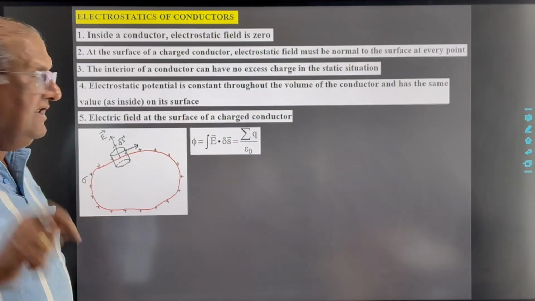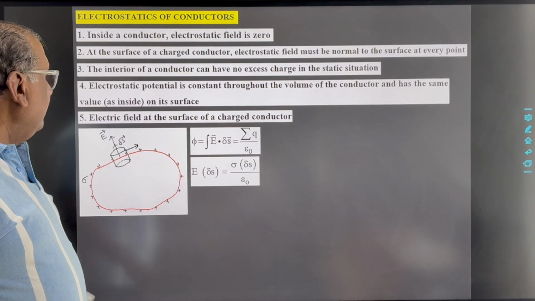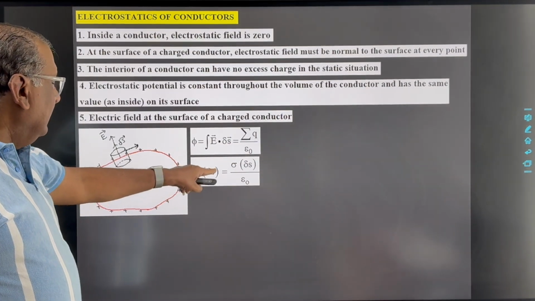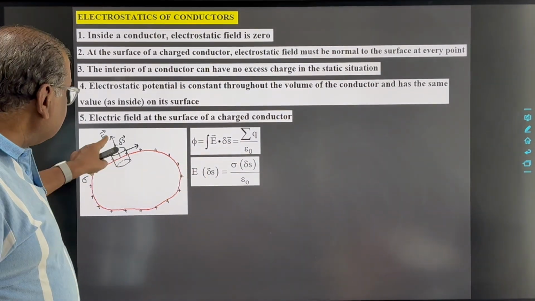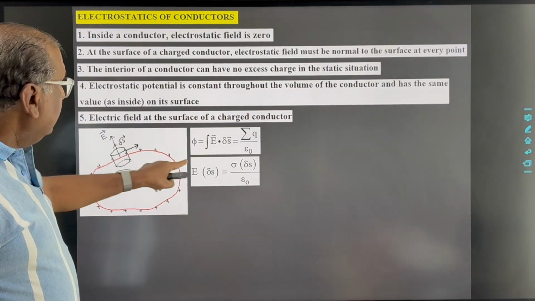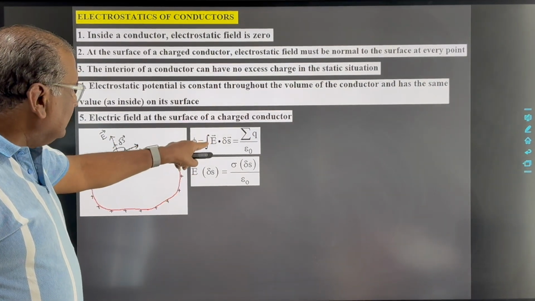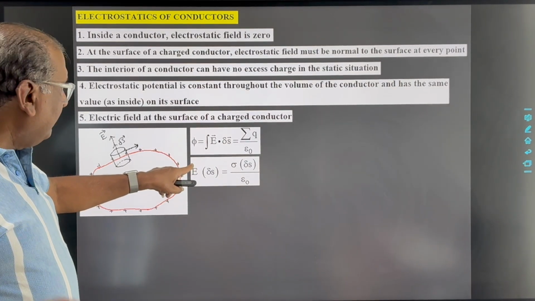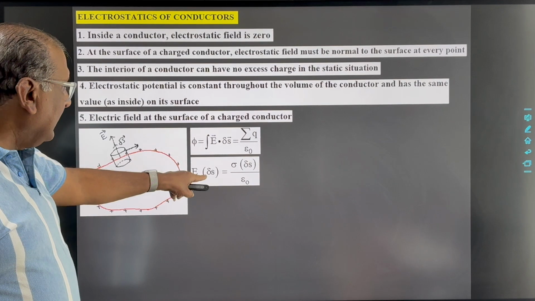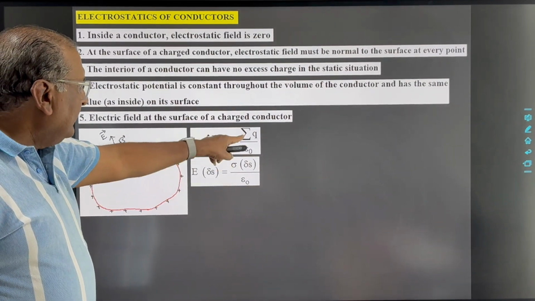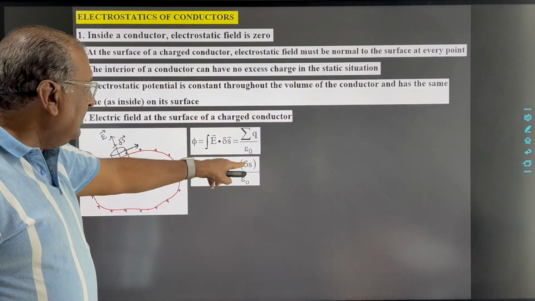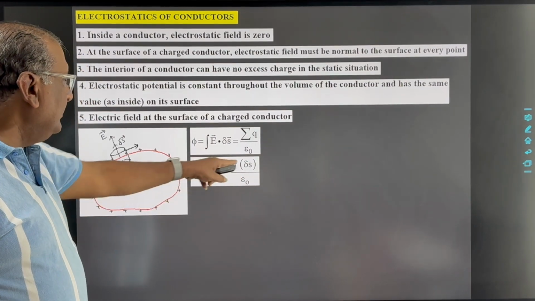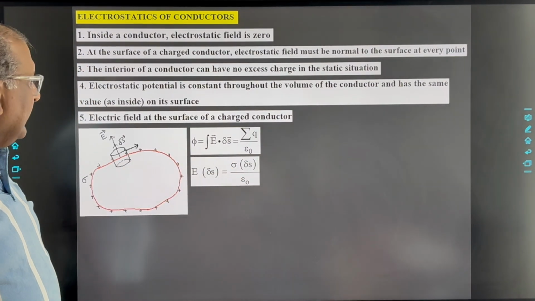So we can now write E dot delta S, where E and delta S are both in the same direction. So E dot delta S is E delta S cos theta. Theta is 0, cos 0 is 1. So directly we can write E delta S equals the net charge enclosed, sigma into delta S, upon epsilon 0. Delta S cancels.